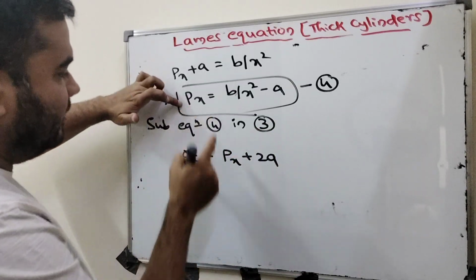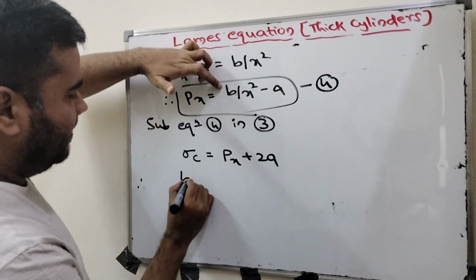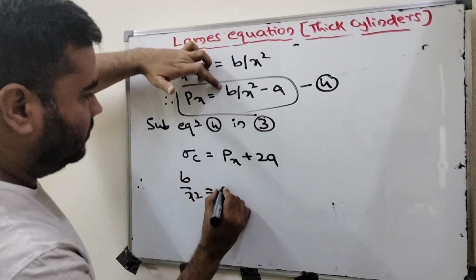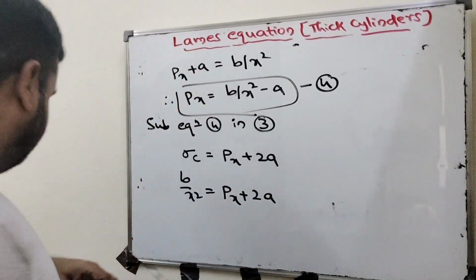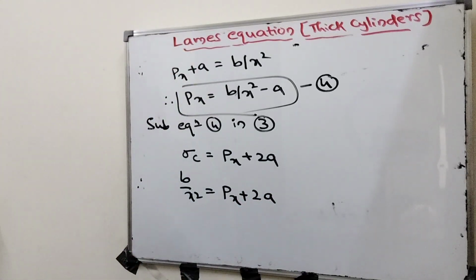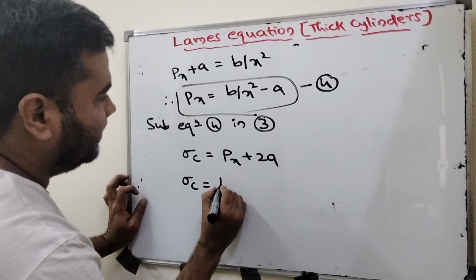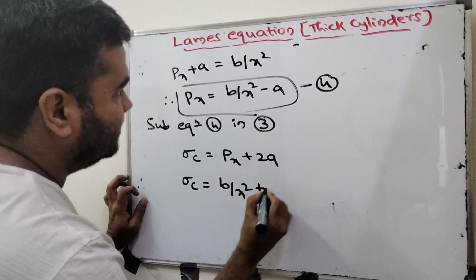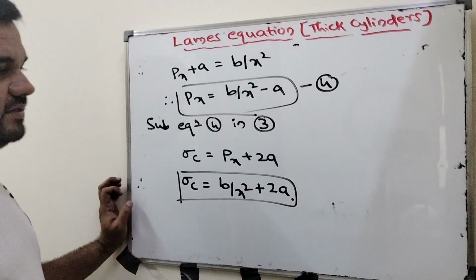Now substitute the p_x value in this equation. Sigma c equal to b by x square plus a. This is the circumferential stress.